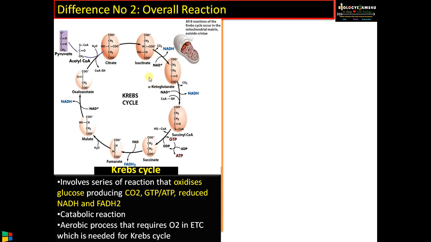So this is the reaction cycle. As you can see, NADH is produced, and then there is FADH2, GTP or ATP, then there is FADH2. Krebs cycle is considered as an aerobic process as the substrate for this cycle, that is NAD plus and FAD, is recycled only in electron transport chain where oxygen is essential. Therefore, Krebs cycle is considered as an aerobic process, even though oxygen is not directly involved in the process.